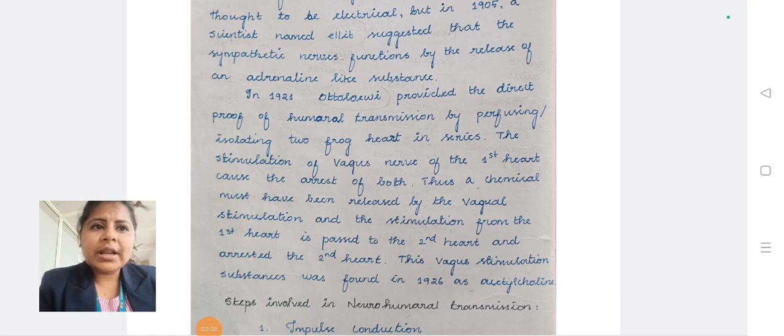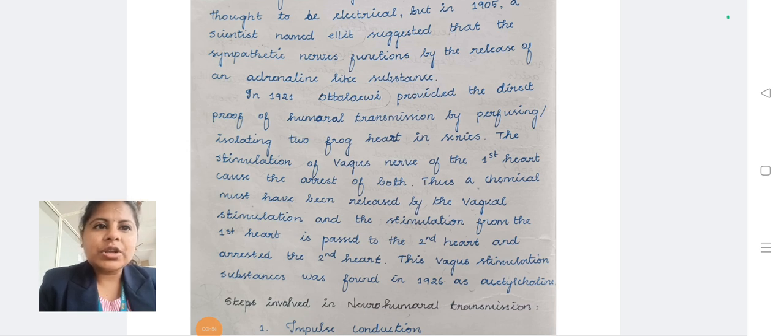Thus, a chemical had been released by vagal stimulation from the first heart, which passed to the second heart and arrested it.